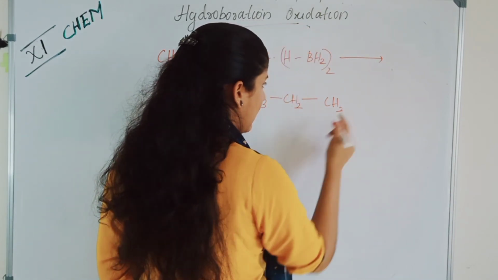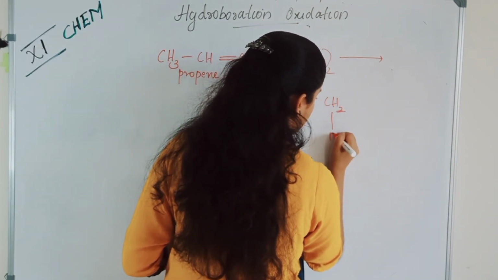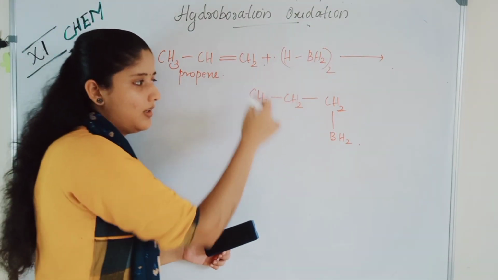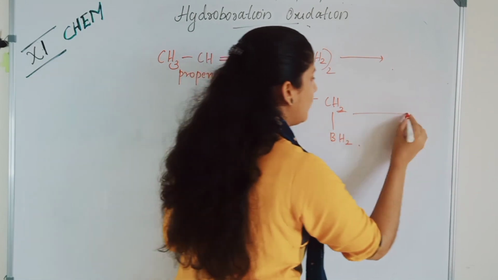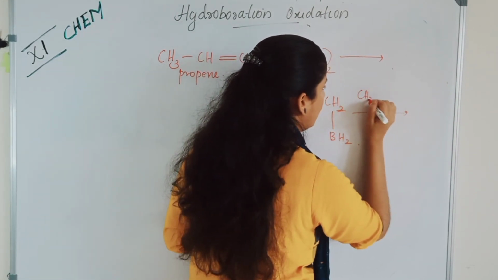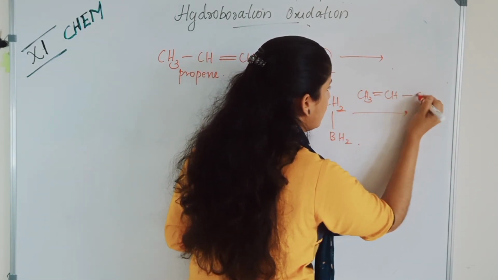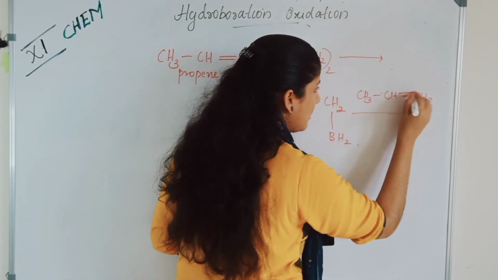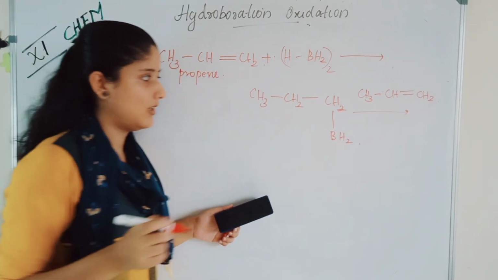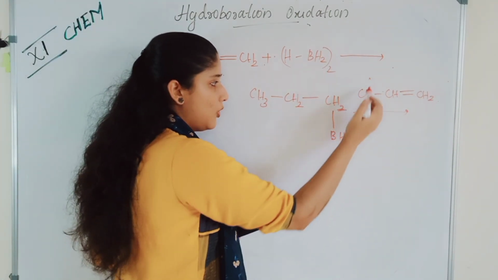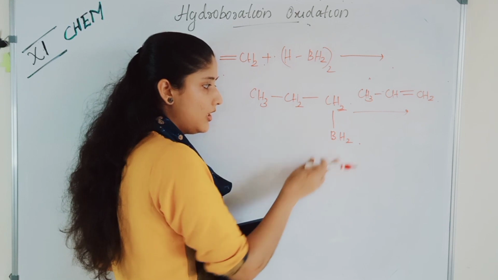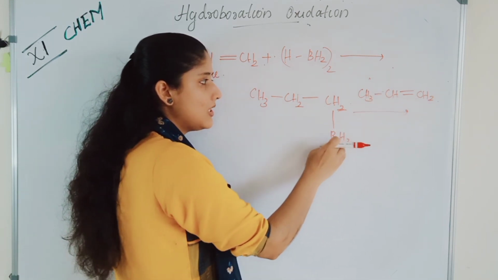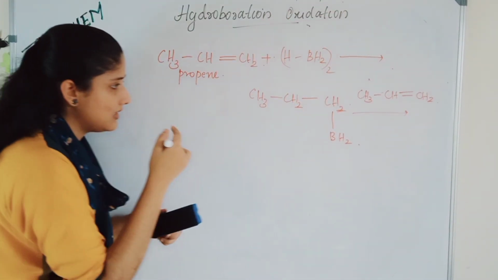Next, we are adding our next molecule, BH2, and one hydrogen we added here. When we add the next molecule, what happens? CH3 CH double bond CH2 is propene. Next we are adding this propene to this molecule. Here there is BH2. One hydrogen will add to here and the BH will add to here. That is the next product.